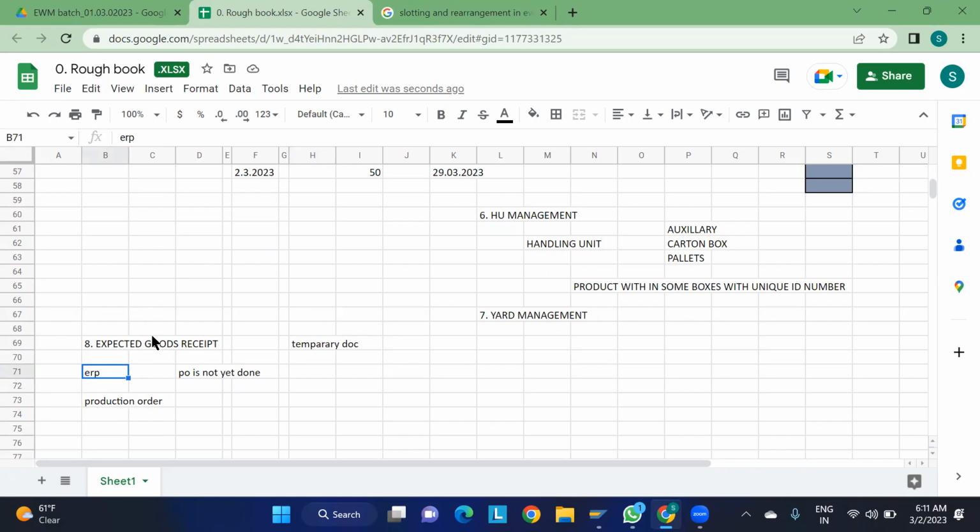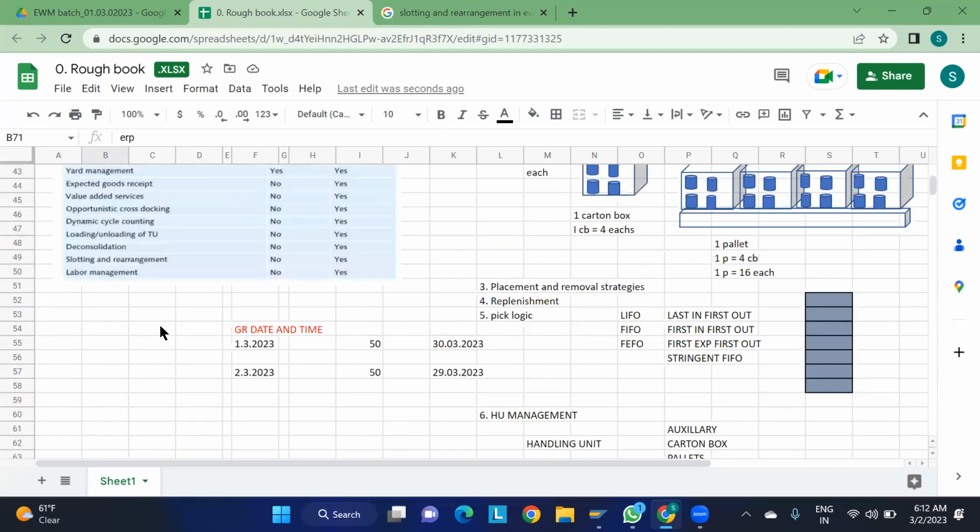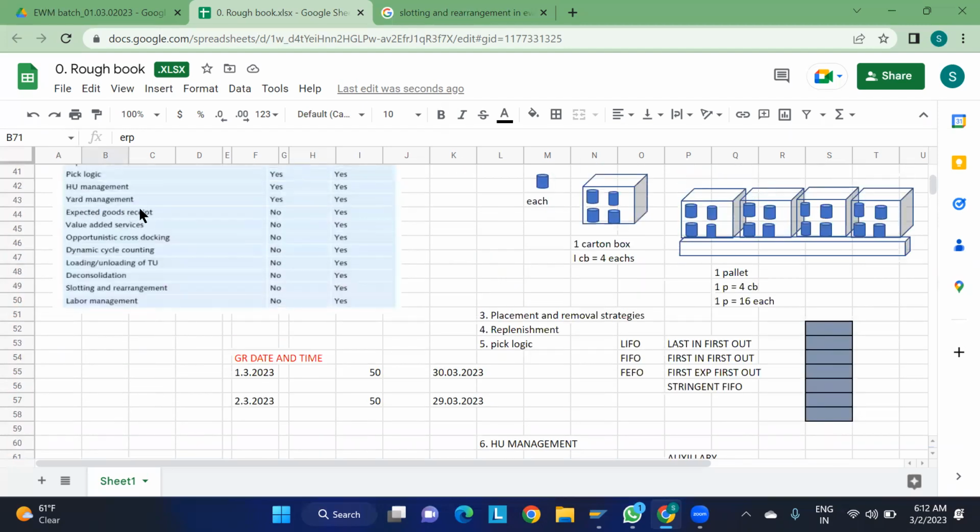Expected goods receipt is one concept. This is one temporary document which will be generated in the EWM system directly, without the PO, without the purchase order. This is about the expected goods receipt.